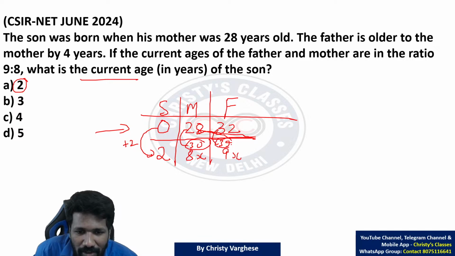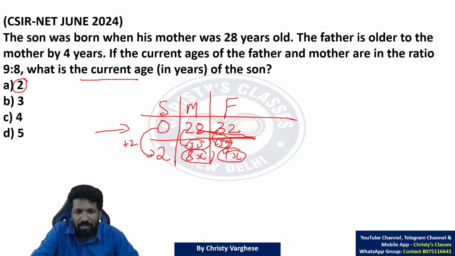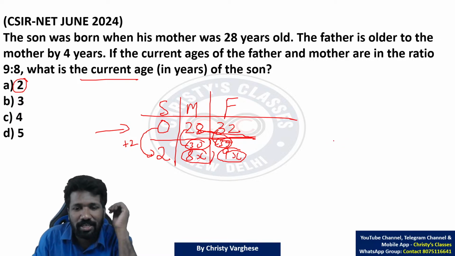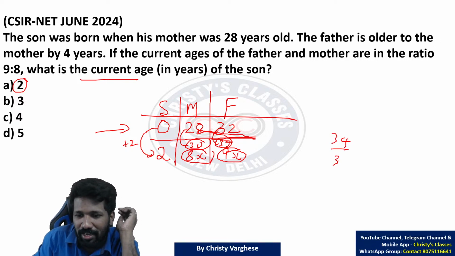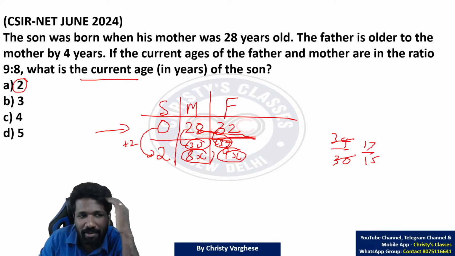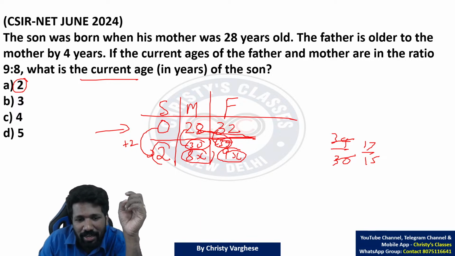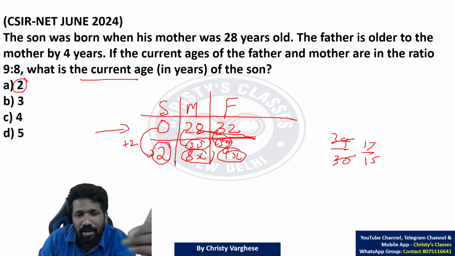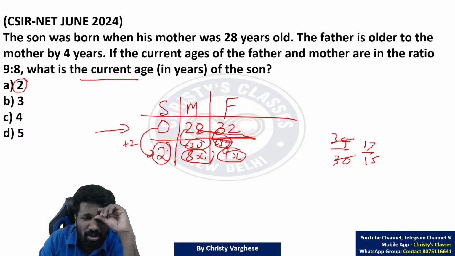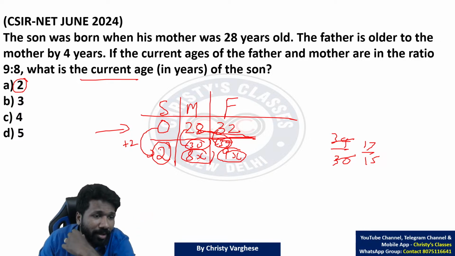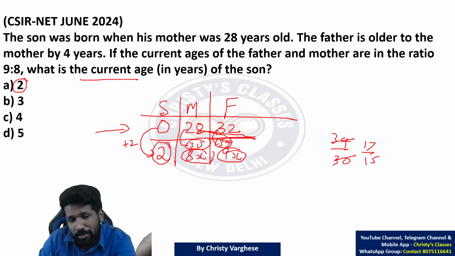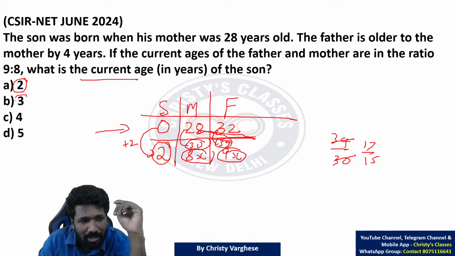ये 30 और 34 8x 9x रेशियो सेटिस्फाई कर रहा है नहीं, चेक करना है. That is 34 by 30. Is it 9 by 8? No, it is 17 by 15, not 9 by 8. ऐसा each option चेक करना. That is the best way. Otherwise you can take let this be y and then 28 plus y, 32 plus y is equal to 8x by 9x. But थोड़ा कॉम्प्लिकेटेड होगा स्पेशली नॉन मैथ बैकग्राउंड स्टूडेंट्स के लिए. Math background students, if you want, you can do that way also, but elimination itself is fine.